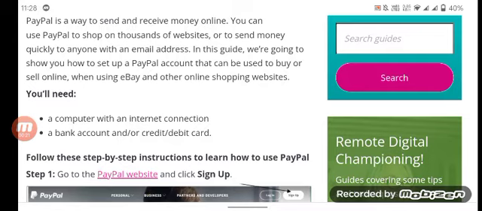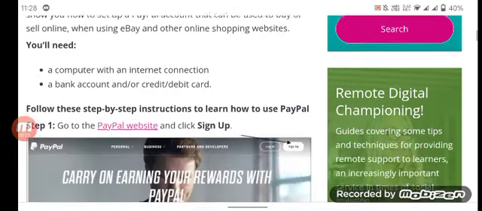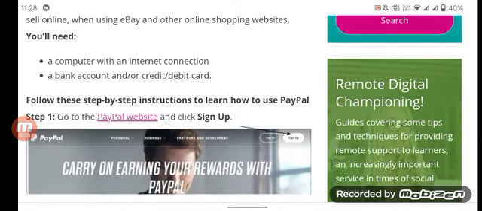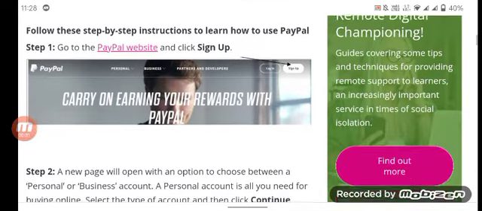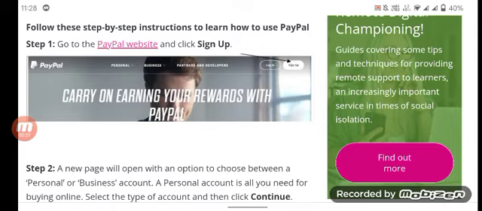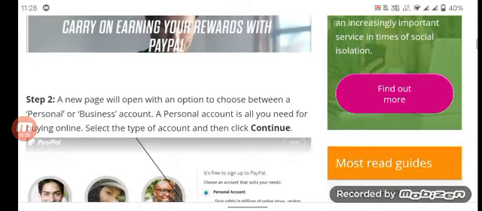When using eBay and other online shopping websites, you will need a computer with an internet connection, a bank account, and/or a credit or debit card. Follow these step-by-step instructions to learn how to use PayPal. Step 1. Go to the PayPal website and click sign up.